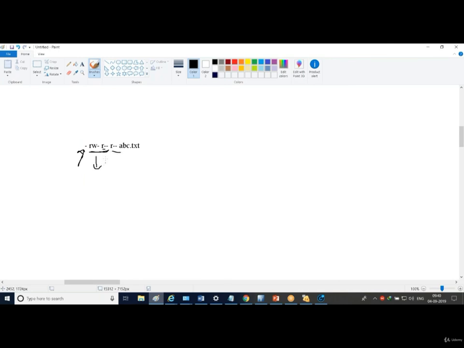So can you please explain to me what I can write in numbers? I can write 644. So if I am putting 644 in front of a file, what permission does this file have? This file has read and write permission for the owner, read permission for the group, and read permission for the other users. I hope this is clear.